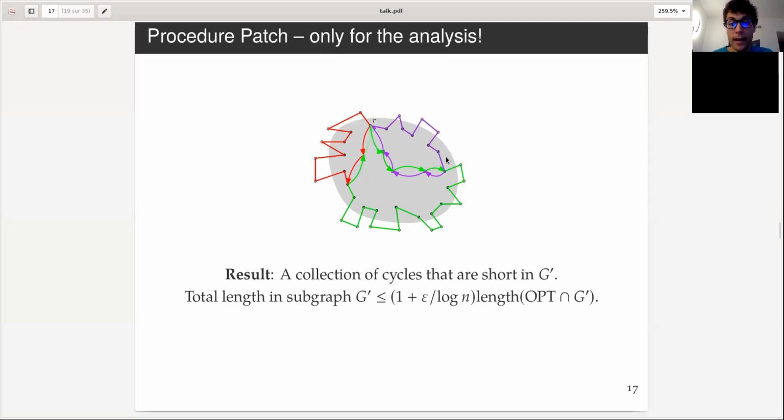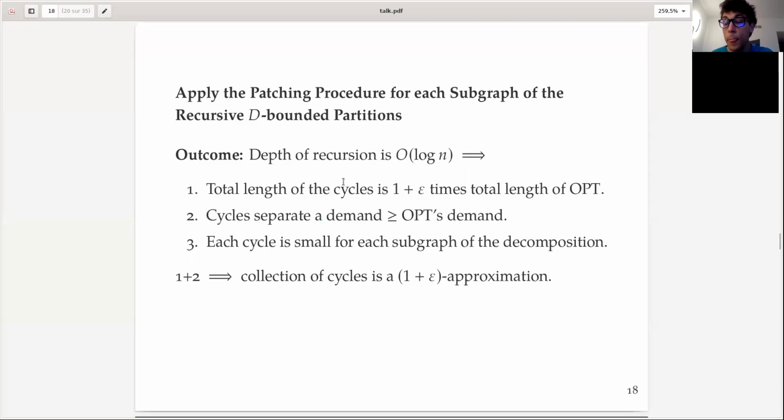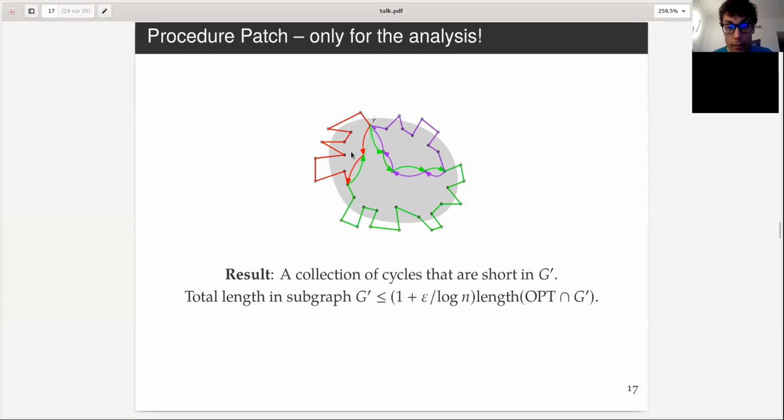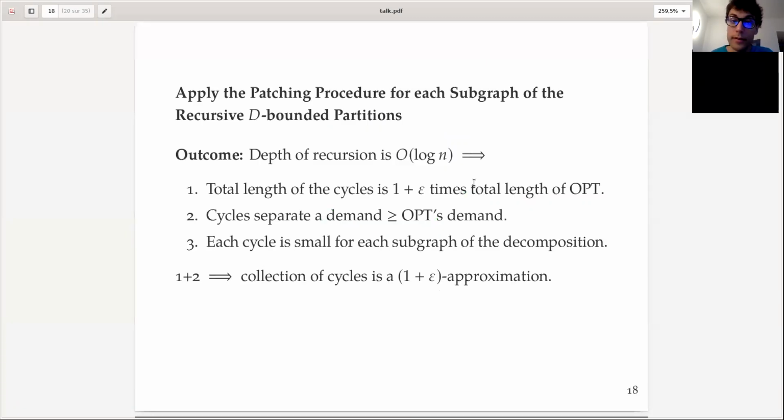Second property is that now we are just adding more edges to opt, right? We are only adding this path to opt. So that's good because we are actually cutting more edges. The only thing we are doing is that we are cutting even more demands than opt, because points that were, for example, in this part here and that part here, were not separated by opt, but now we have added this path. So in the primal, it corresponds to adding a cut between these 2 points, and so now it breaks the demand.